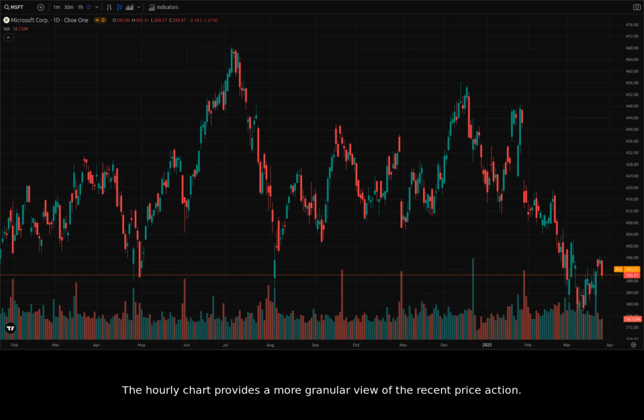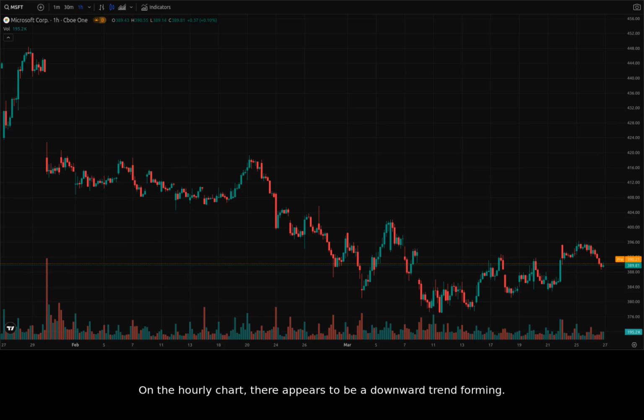The hourly chart provides a more granular view of the recent price action. On the hourly chart, there appears to be a downward trend forming. The recent candles show more red than green. If this trend continues, we could see Microsoft test support around $385 in the coming days.